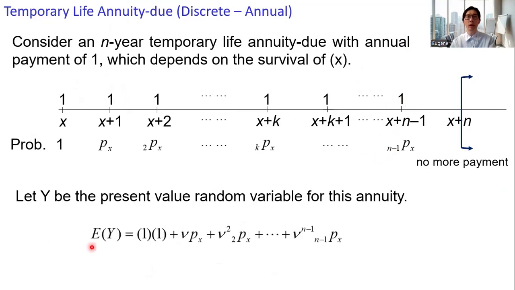All right, so the expected value of Y is given by this expression. The actuarial notation for the temporary life annuity due is a double dot, x colon angle n. And in summation notation, we have v to the k, kpx, summed up from k equals 0 to k equals n minus 1. As mentioned in the previous video, this is a more convenient expression, but this cannot apply to the higher moments.